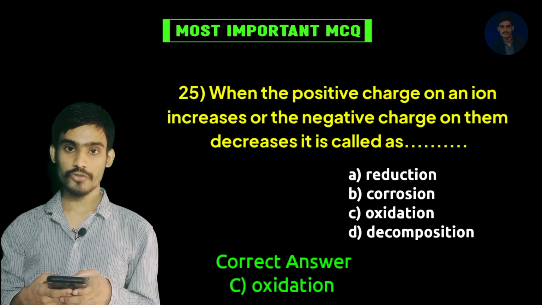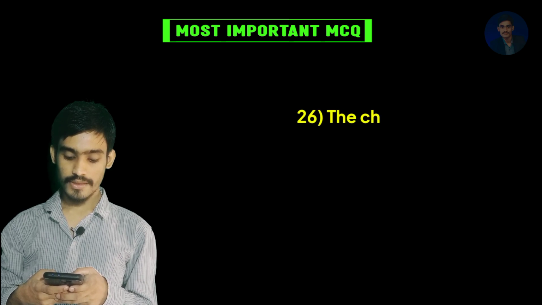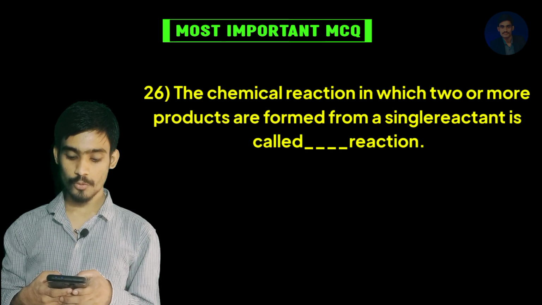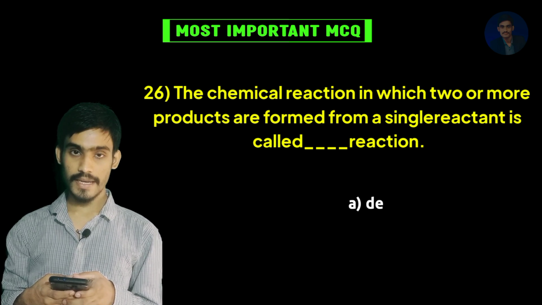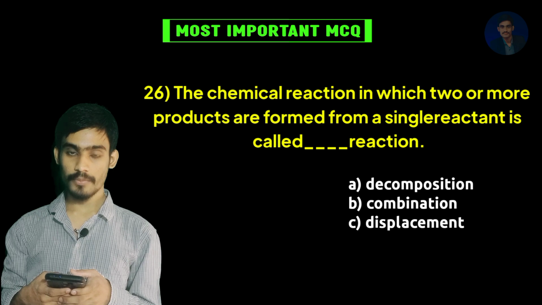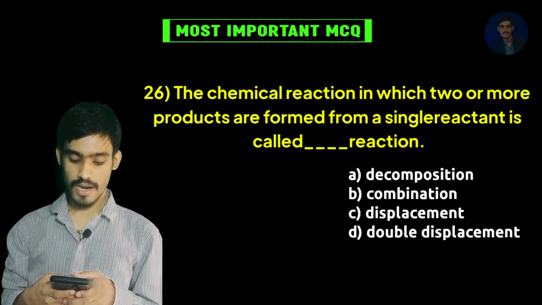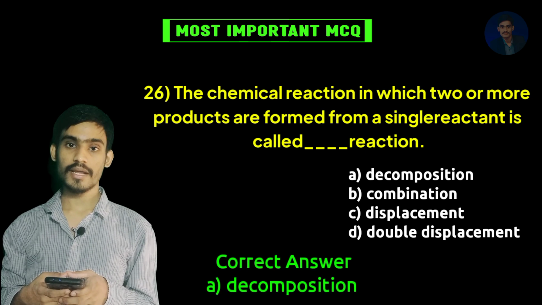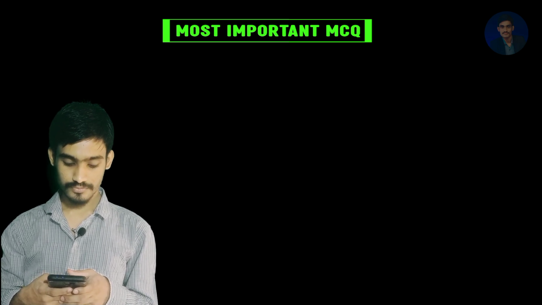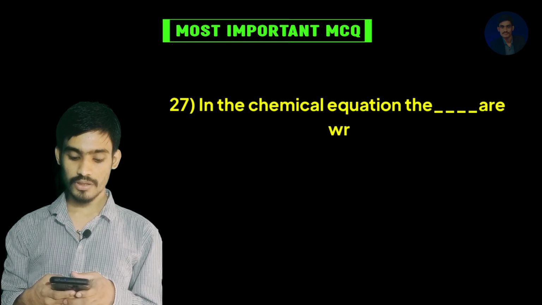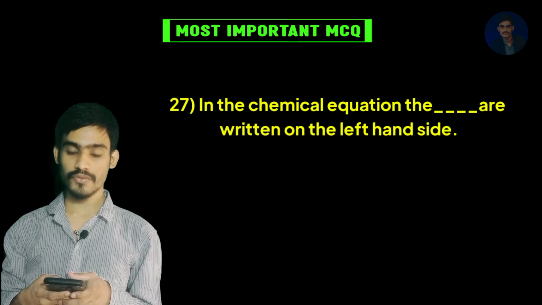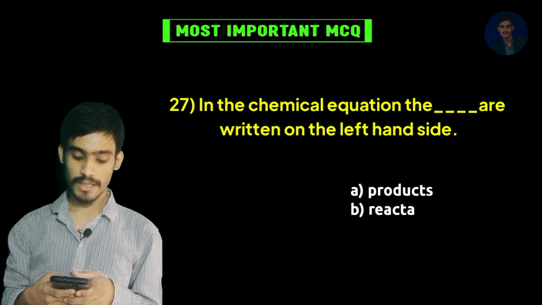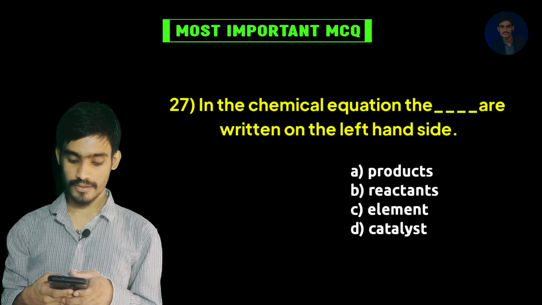Correct answer is oxidation. Next, the chemical reaction in which two or more products are formed from a single reactant is called dash dash reaction. A. Decomposition, B. Combination, C. Displacement, and D. Double displacement. Correct answer is decomposition. Next, in a chemical equation, the dash dash dash are written on the left hand side. A. Product, B. Reactant, C. Element, D. Catalyst.